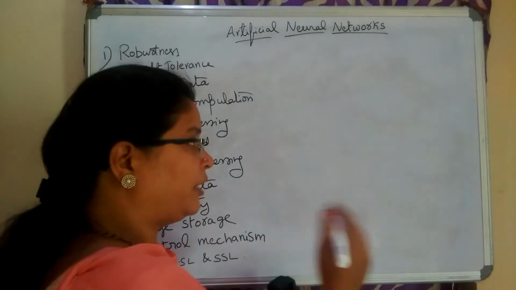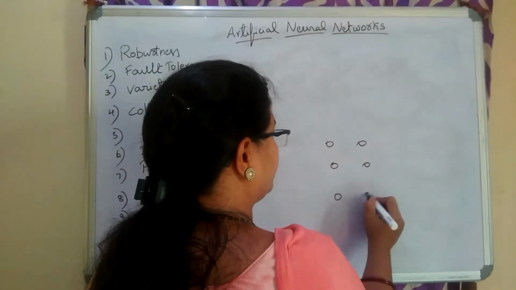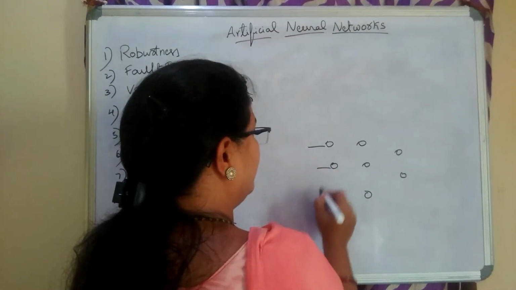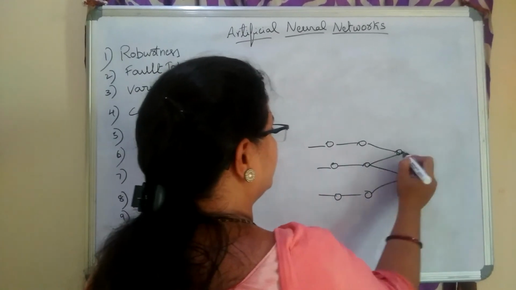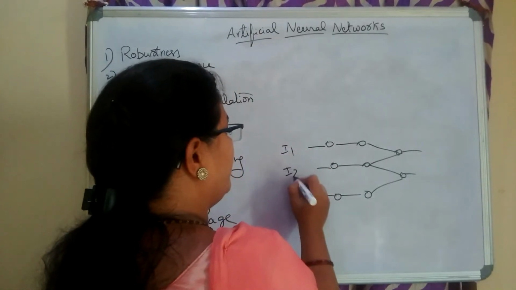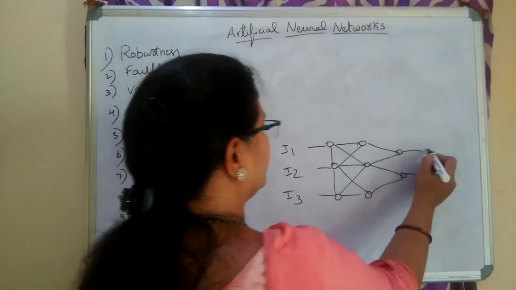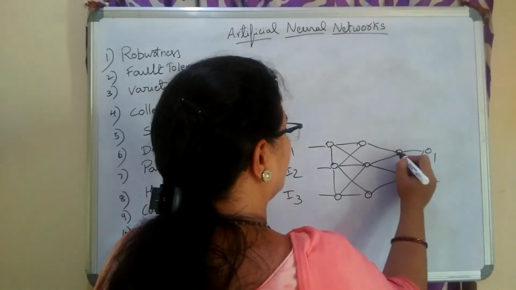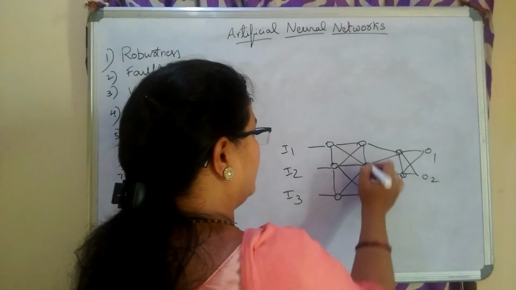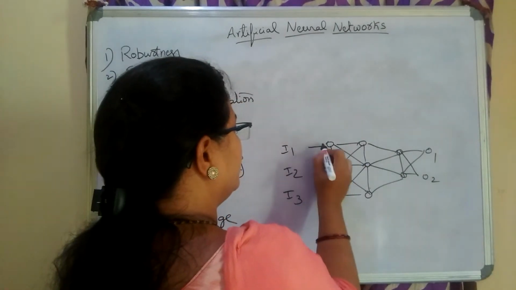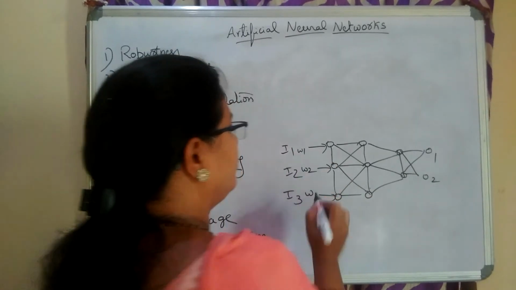The layout or the structure of the artificial neural networks, now we are going to see here. These are the input units I1, I2 and I3. These are the output units. Here we give the input, and along with the input, we can also give weights.